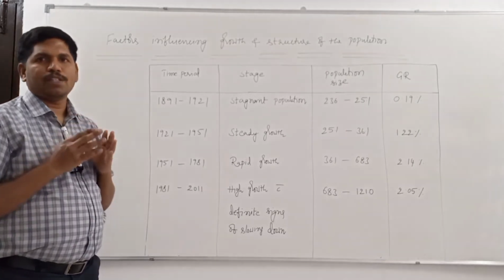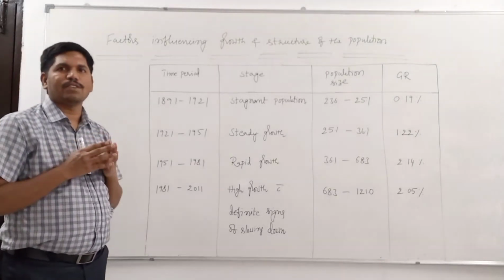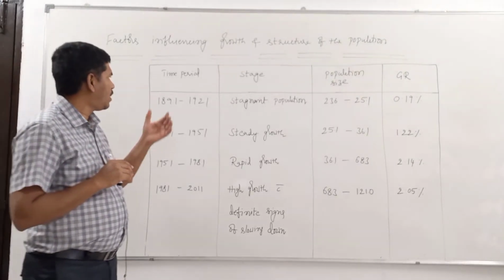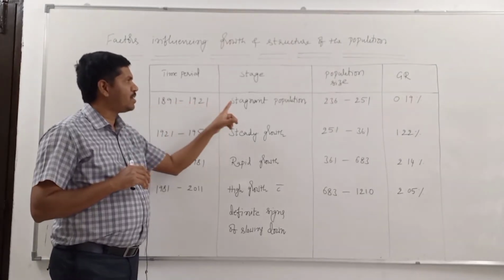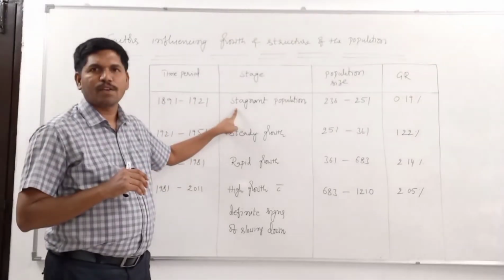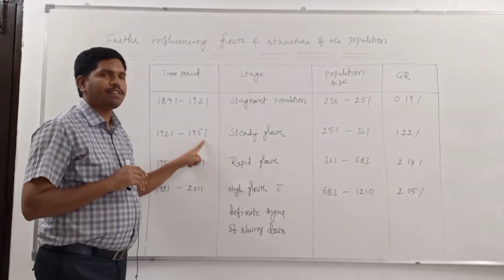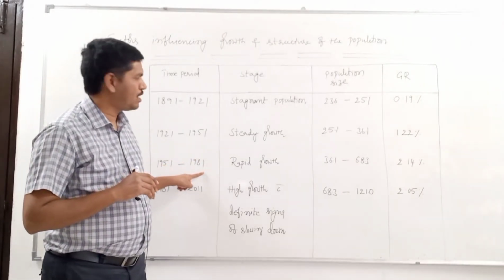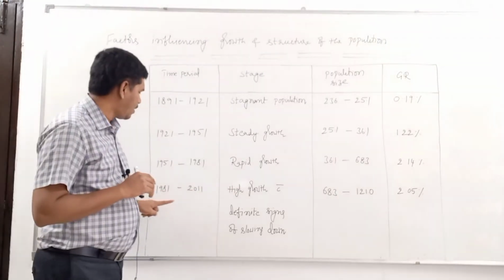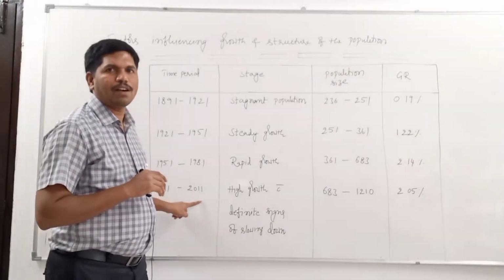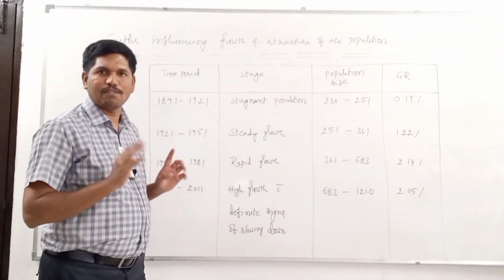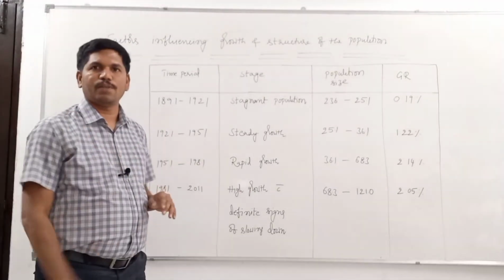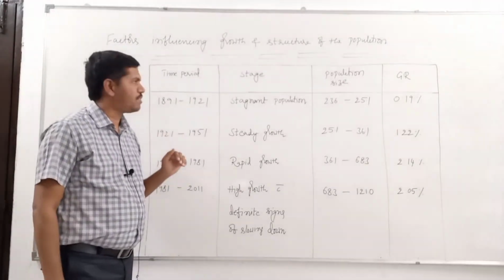If we observe the population growth in India from 1891 onwards, the population growth in India can be divided into 4 stages. From 1891 to 1921, the stage of stagnant population. From 1921 to 1951, the stage of steady growth. From 1951 to 1981, the stage of rapid growth of population. From 1981 to 2011, or from 1981 onwards, we have the stage of high growth with definite signs of slowing down. Let us discuss these stages one after another.